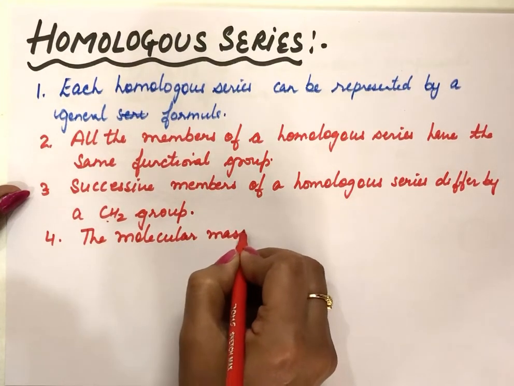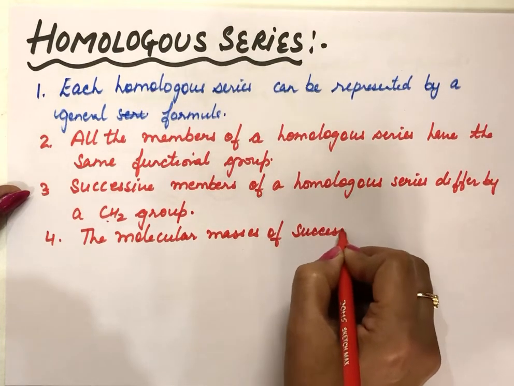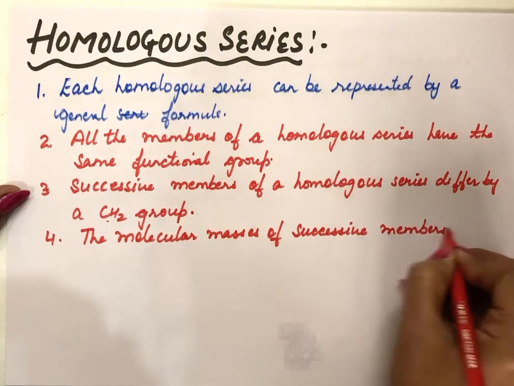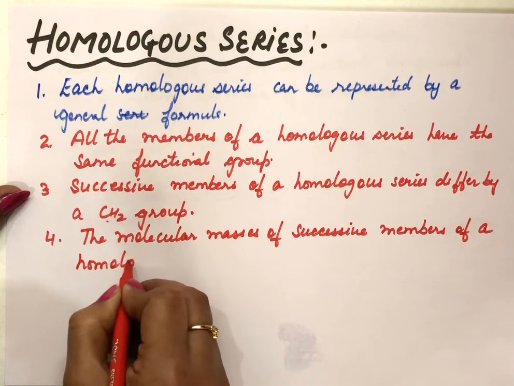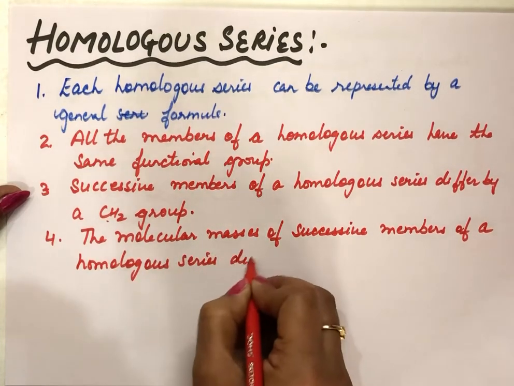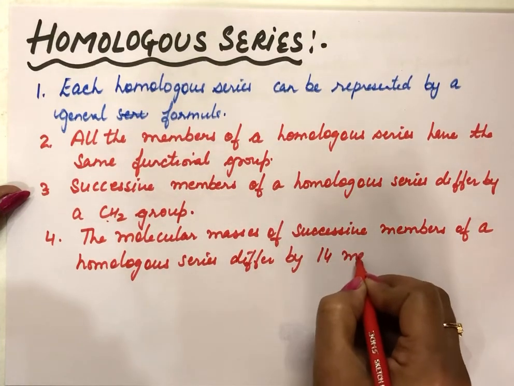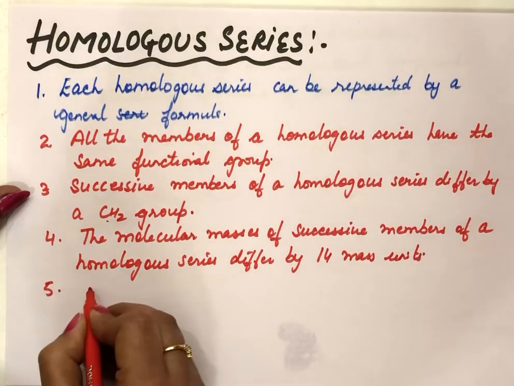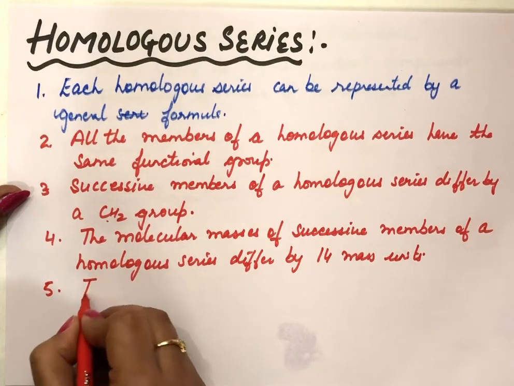The molecular masses of successive members of a homologous series differ by 14 mass units. And all the members can be prepared by one kind of a method only.